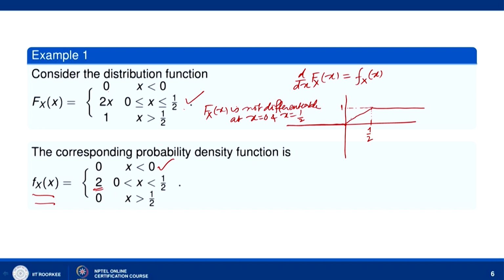So, in the open interval 0 less than x less than half, the derivative of F_X(x) is equal to 2, and when x is greater than half its derivative is 0. So, you can see the probability density function is taking value 0 over the interval minus infinity to 0. So, up to here it is 0 everywhere, and then it is 2 over the interval 0 to half.